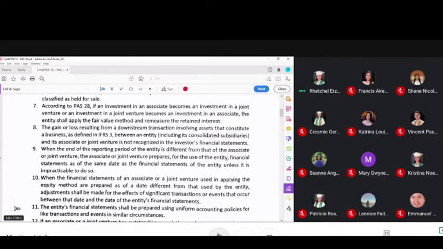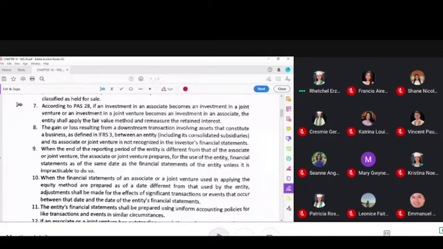This is the second important thing that you should know of PAS 28. The first one was about significant influence on 20%. The second one is the accounting method to be used for investment in associates. What is the accounting method to be used in accounting for investment in associates? It is the equity method. I'll explain later on what is supposed to be done under the equity method. Okay, but that's the second thing you have to know of PAS 28. If it is covered by PAS 28, then that means you will have to use the equity method.